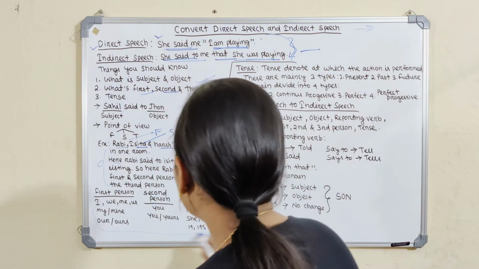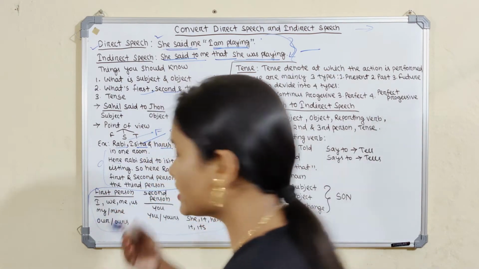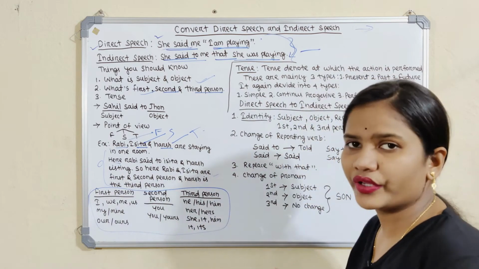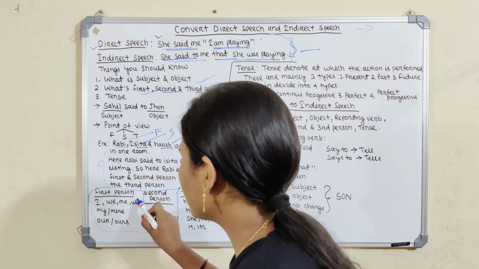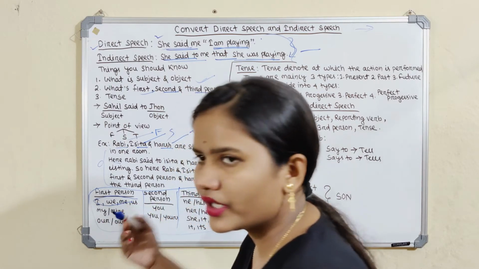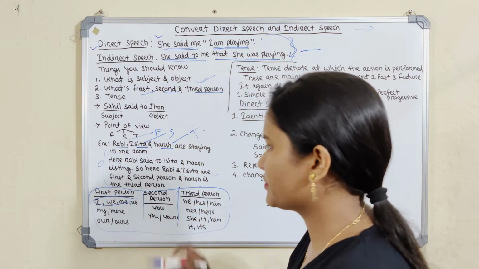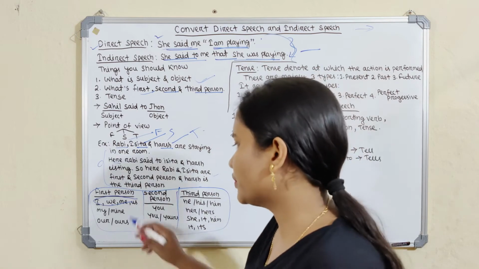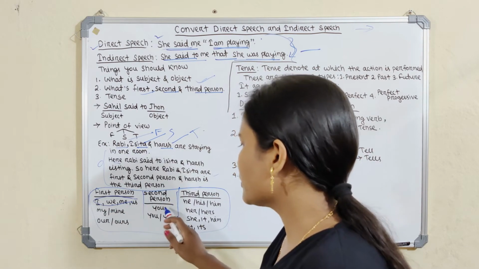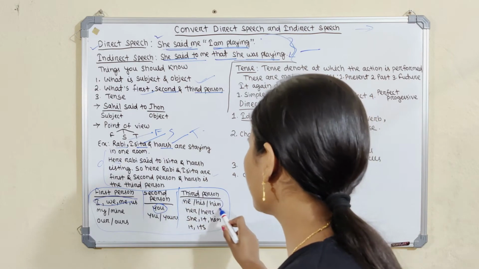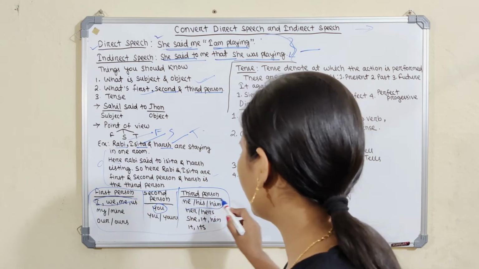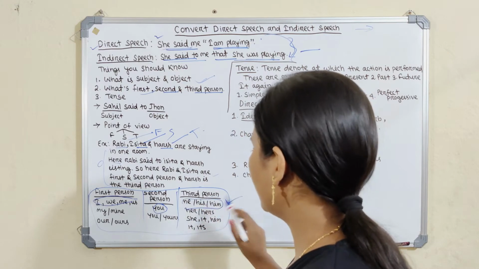Here is one table that we can learn, showing what the first person, second person and third person are. We have to make it clear. So I, we, me, us are the first person. We use these whenever we speak about ourselves. For the second person we only use you, and for the third person we use he, his and him.